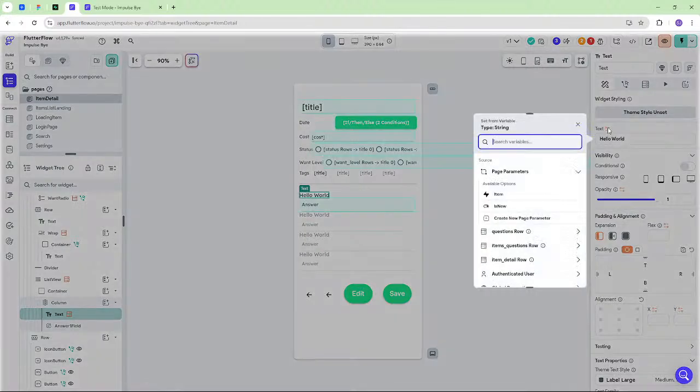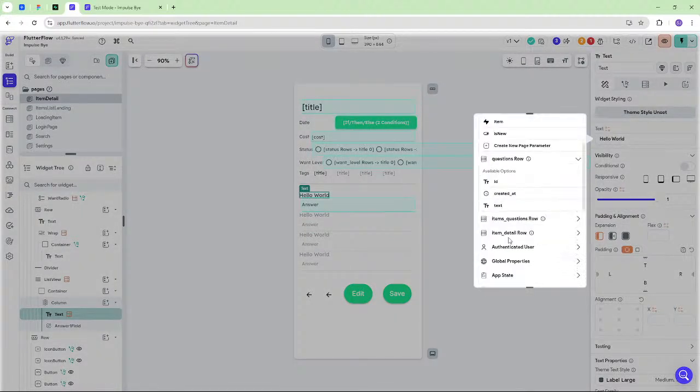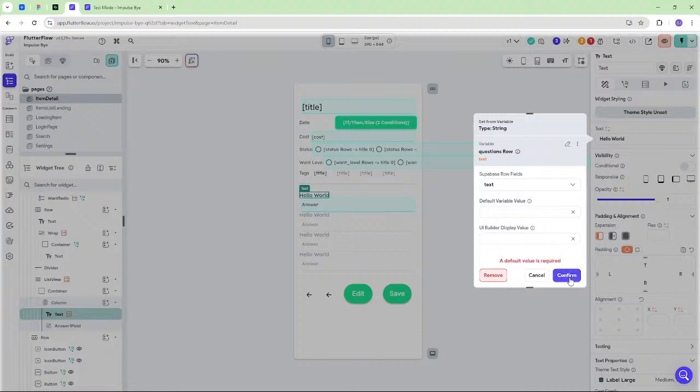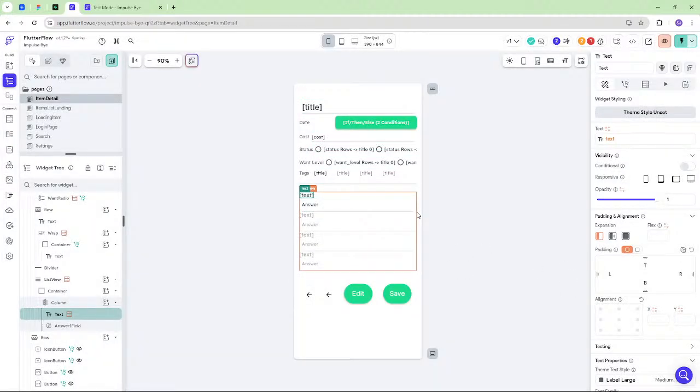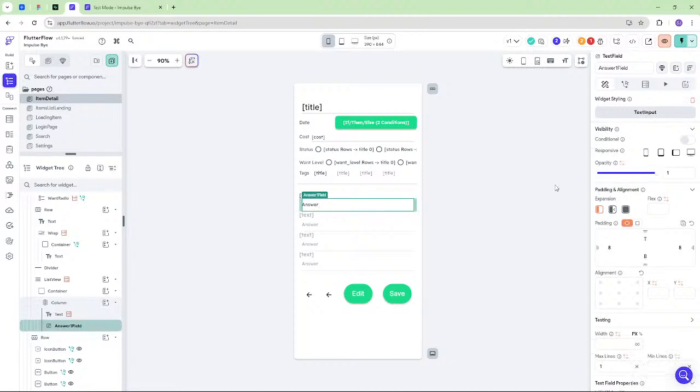Okay, so we're changing this text to the questions row text. Oh my god. Oh, default view. Question. Amazing. I'm also thinking that they should have better initial values here rather than just answer, so I might add that to the database as something they could add, which would be really nice when you have custom answers or custom questions, having a default answer. Yeah, I don't know. Okay.